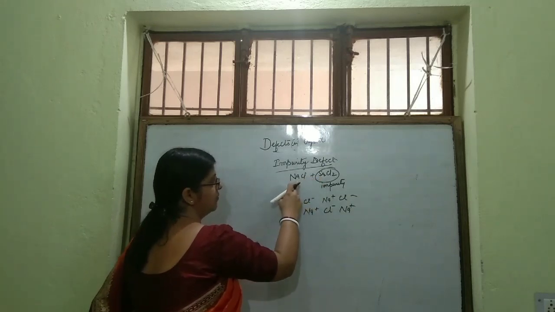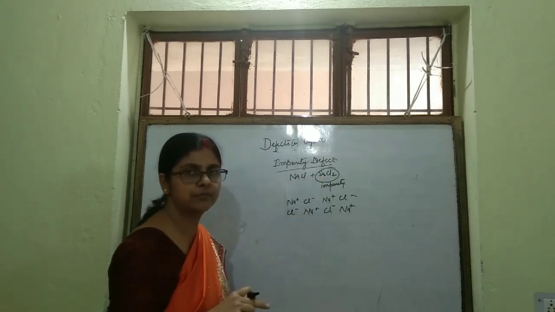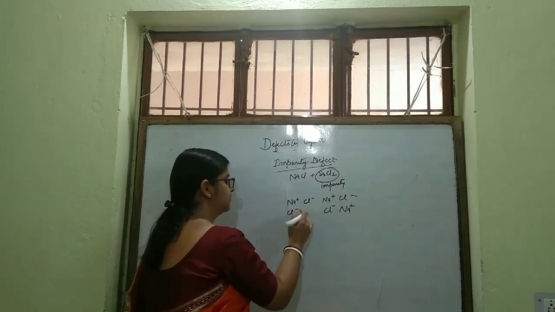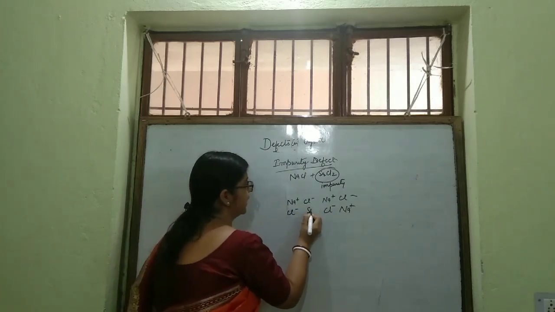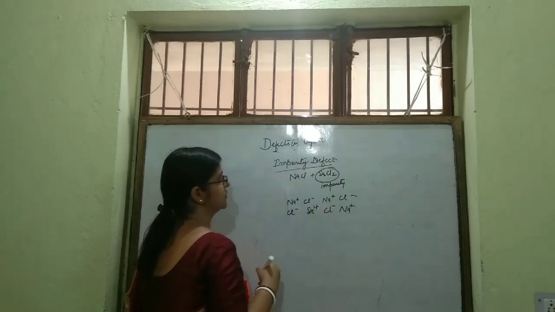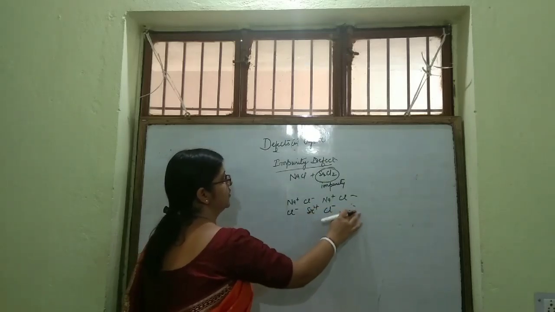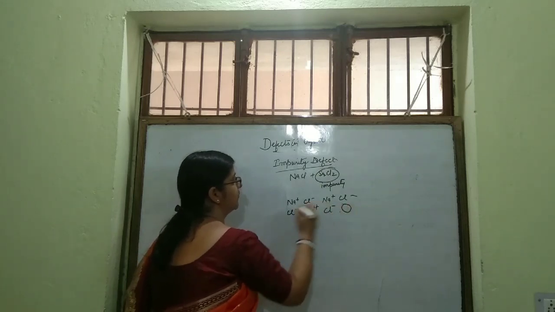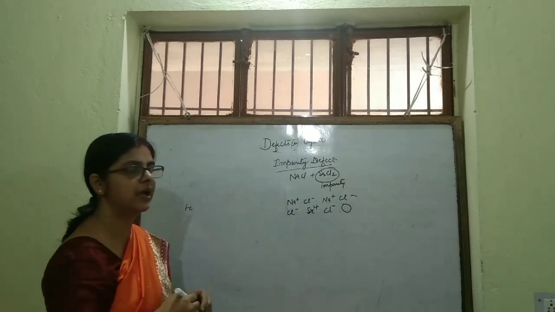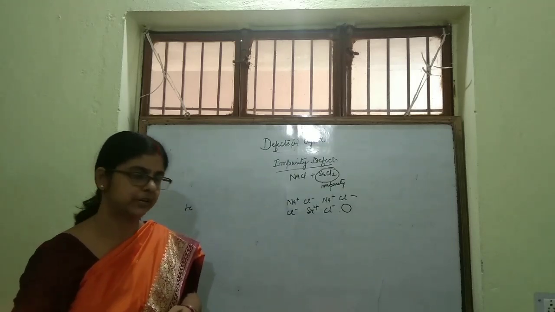You have mixed some strontium chloride as impurity. So what will happen? Some of the lattice sites of Na+ will be occupied by strontium and some of them will be vacant. So this is an example of impurity defect. Okay.